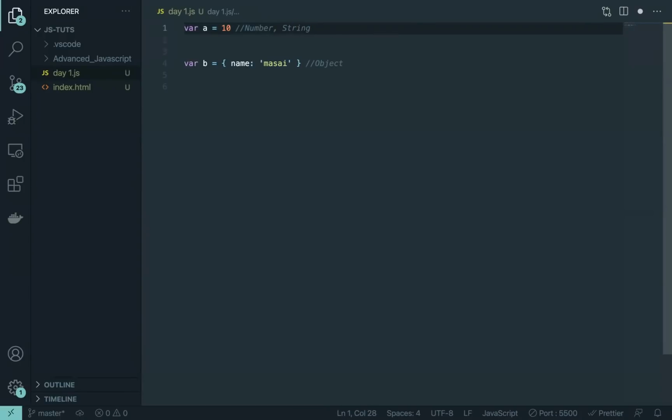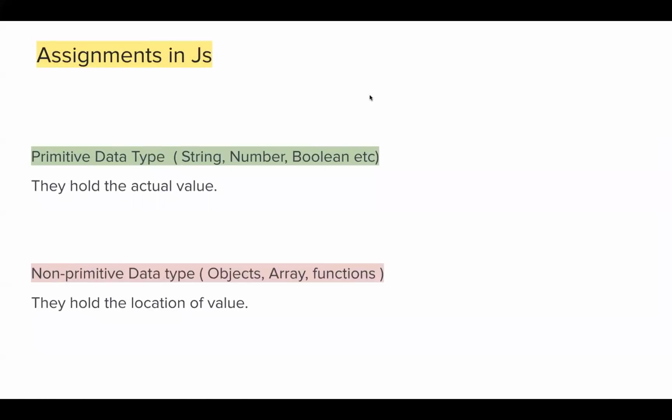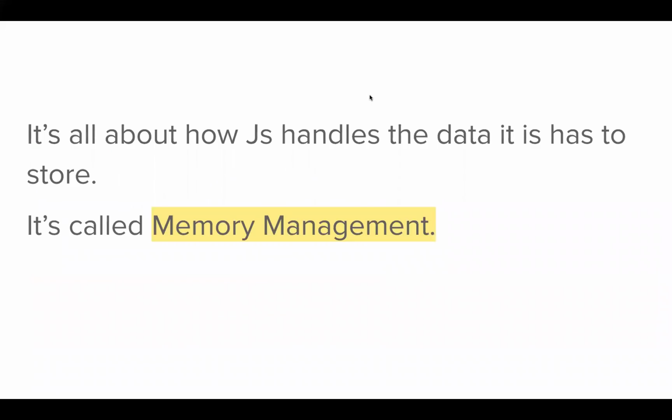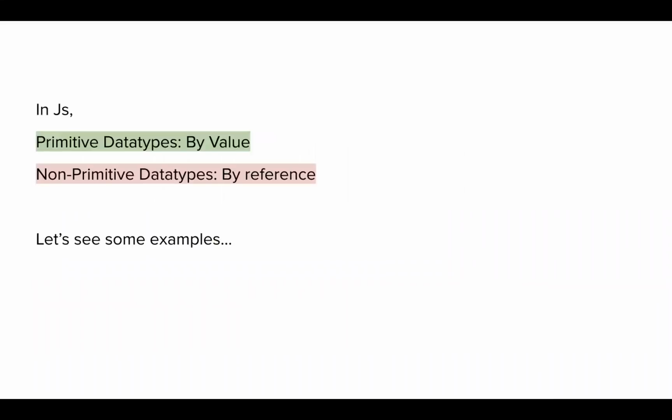So you can have strings here, null, undefined, boolean, and here we have array and then function. They hold the address, and the actual value is in the memory. Remember, we are getting into detail of how these things actually behave under the hood, something that we cannot see. And depending on that, how it changes your way of writing code, how it changes your actual understanding of JavaScript, that's what we'll be getting into now. So it's all about how JavaScript handles the data it has to store, and it's called memory management. And these are the fancy tech terms used for that.